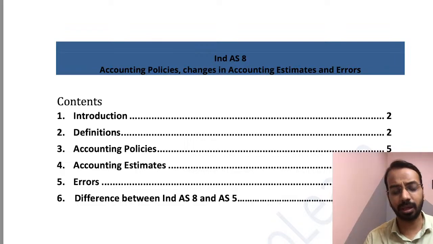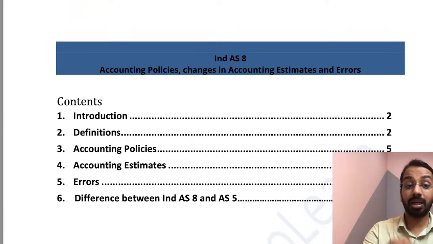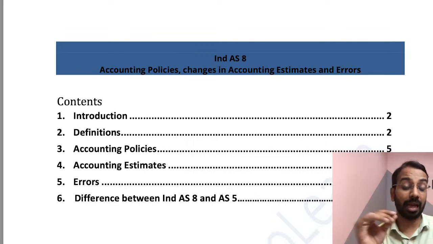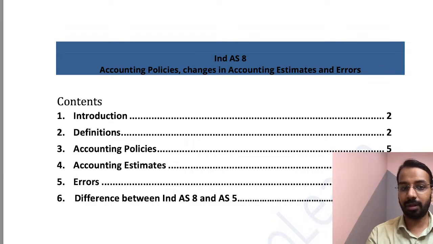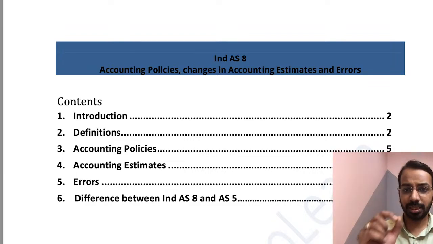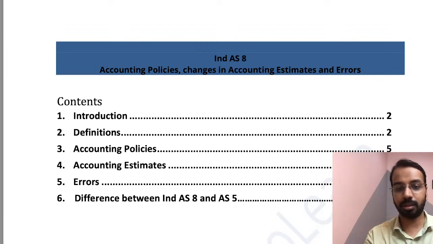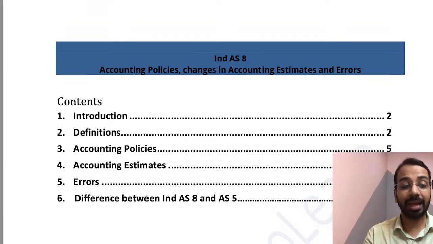For example, they may say that depreciation method has changed, or they may say they have done an error in valuing, let us say, some assets, okay, or in calculating depreciation. So that standard plus this standard combined, when it comes, it becomes difficult. And one very important thing here is this is quite different from accounting standard 5 that we learn, in the sense of how do we deal with changes in accounting policies, and how do we deal with errors in accounting.